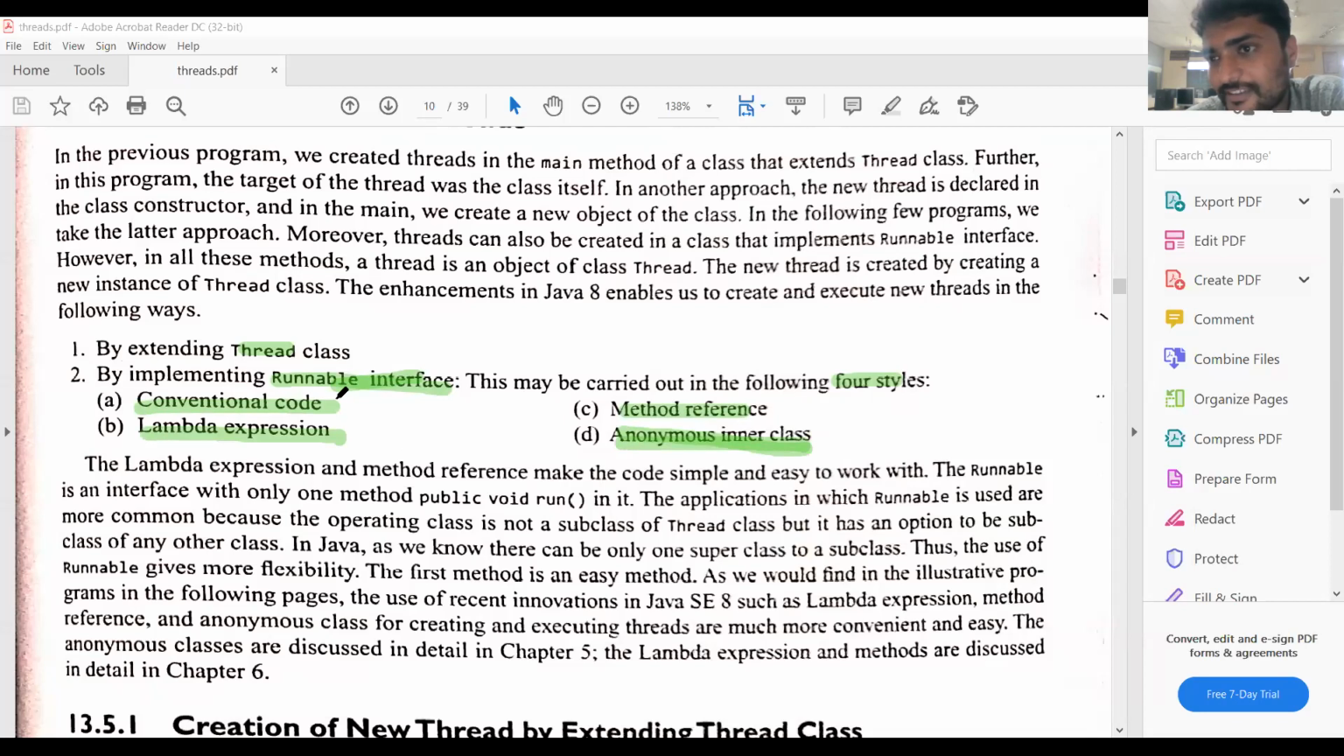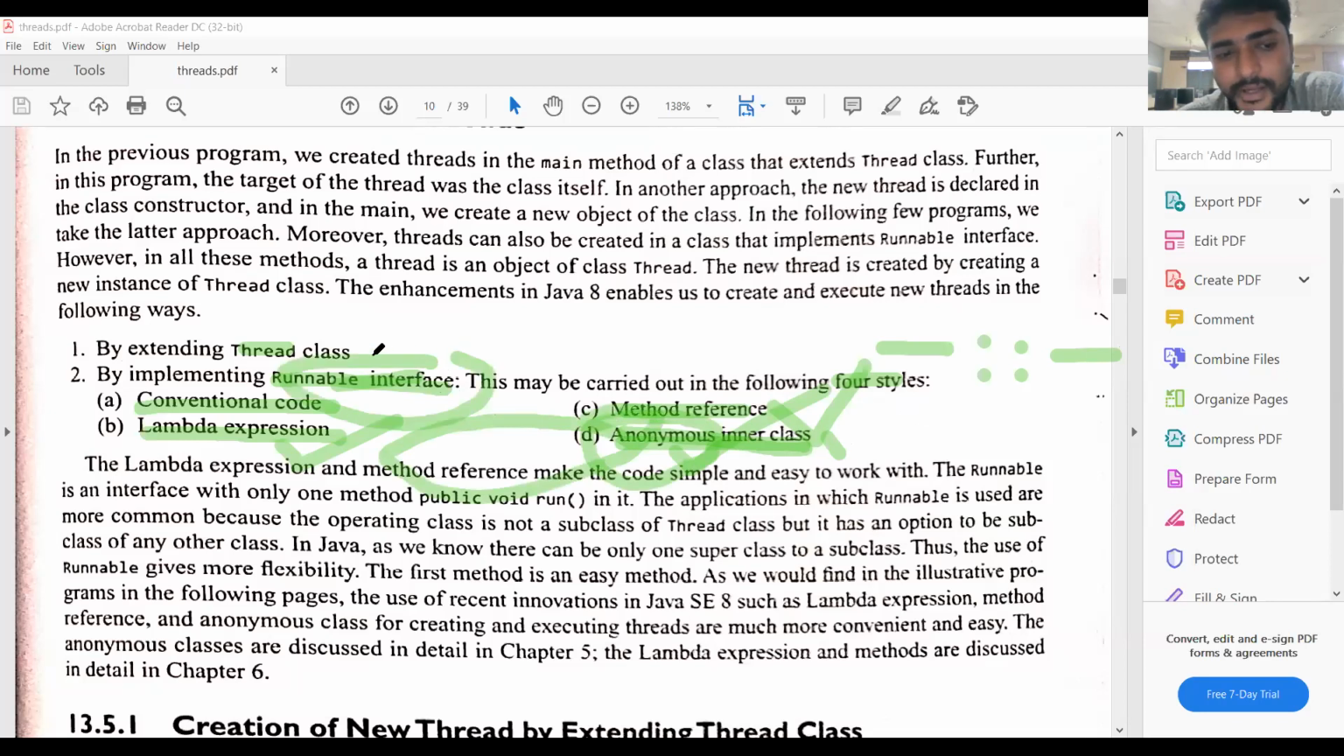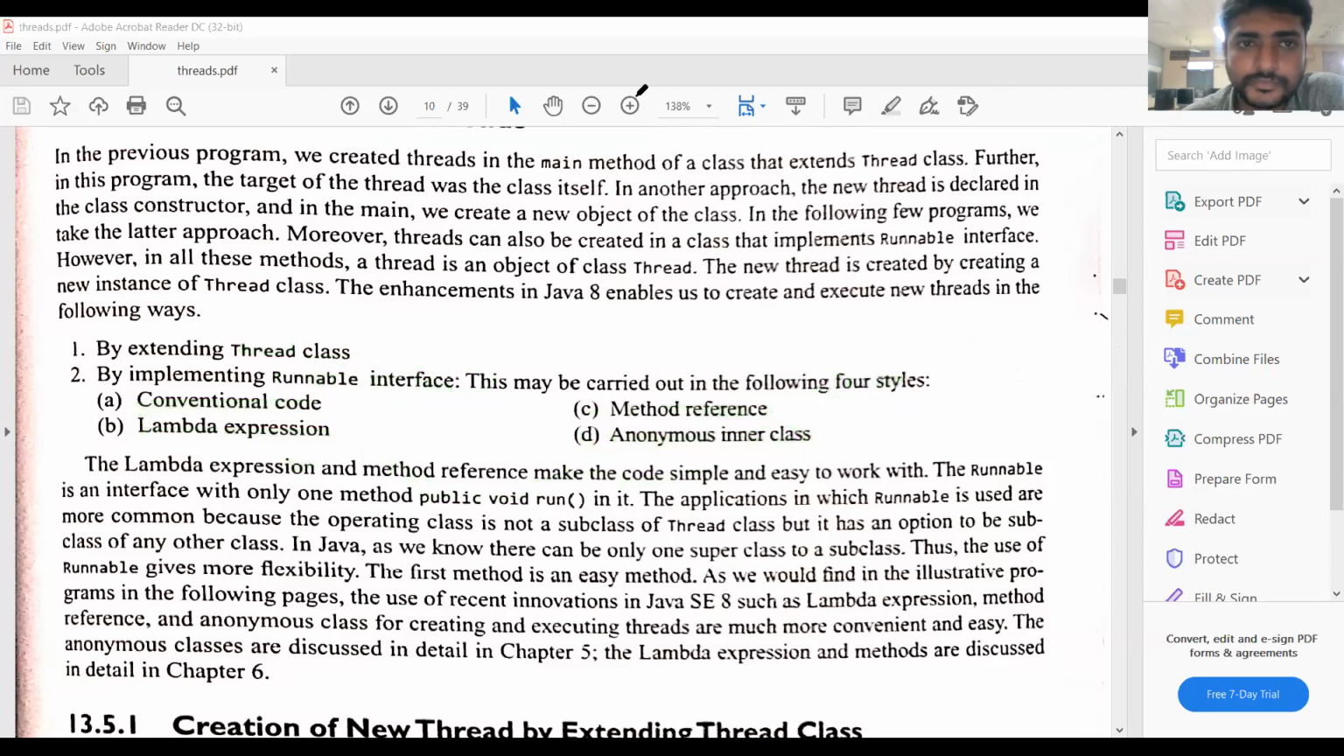Conventional code means what I have explained now. Next, lambda expression. We have explained some programs regarding the lambda expressions also. And then method reference. That means by using the method reference, this colon symbol, by using the class name and method name. Next, anonymous inner class. Already we have seen the types of classes, in that we have defined the anonymous inner classes. So by using these four ways, we can implement the Runnable interface. So this is all about the creation of the threads.